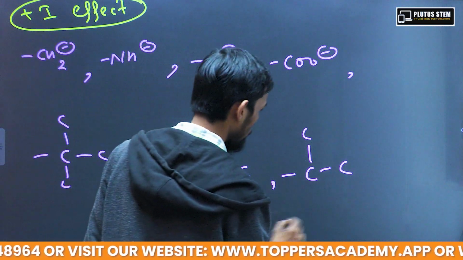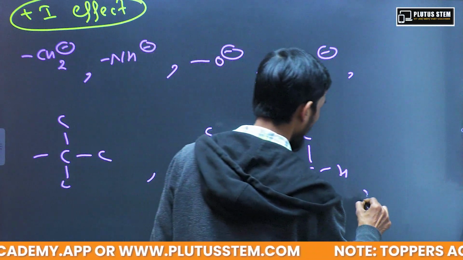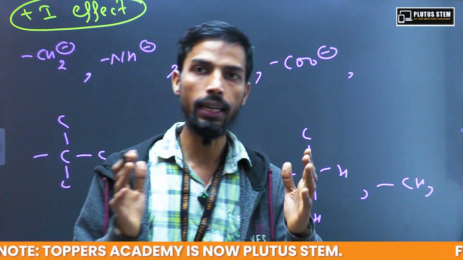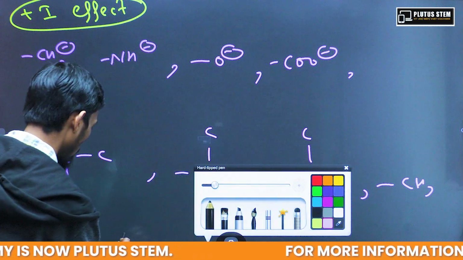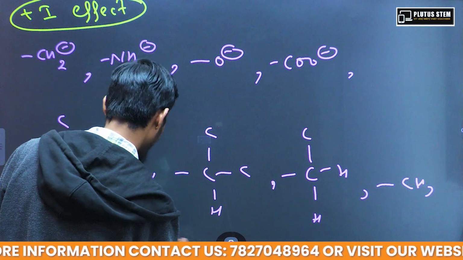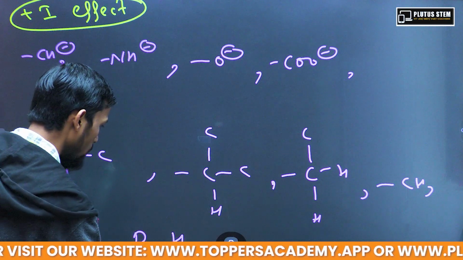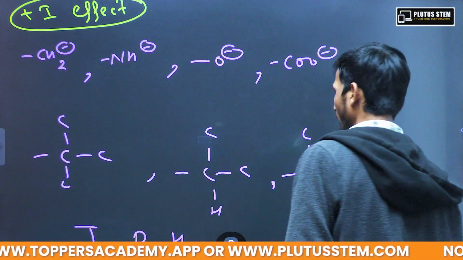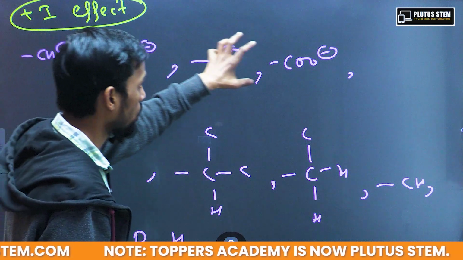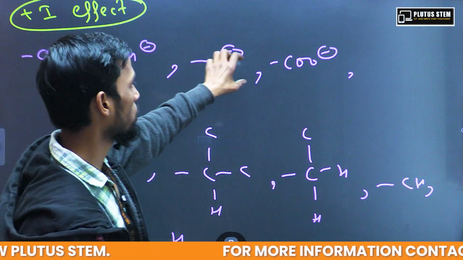Okay, sorry, yeah. This is going to be 1 degree now, and after 1 degree we are going to have simple CH3, that is methyl, and after that we will have T, D, H. So these are not that difficult. You don't need any trick to learn these, because this is carbon, nitrogen, oxygen, negative carbon, negative nitrogen, negative oxygen, then acid.